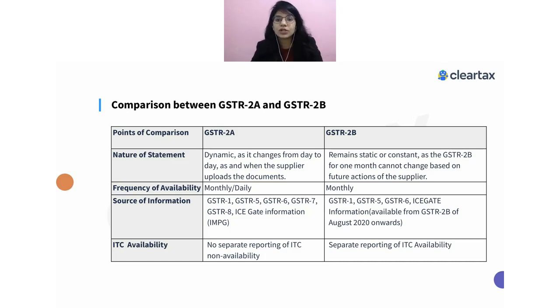Similarly, if the document has been uploaded by your supplier after the September return period, let's say for 2019-20 they have filed after the September 2020 return period, then again you won't be able to claim ITC on such a document. So that will also be considered as ineligible ITC when you look into your GSTR 2B. So these are certain examples where they put that as ineligible ITC in 2B, but such breakups are not present in your GSTR 2A.